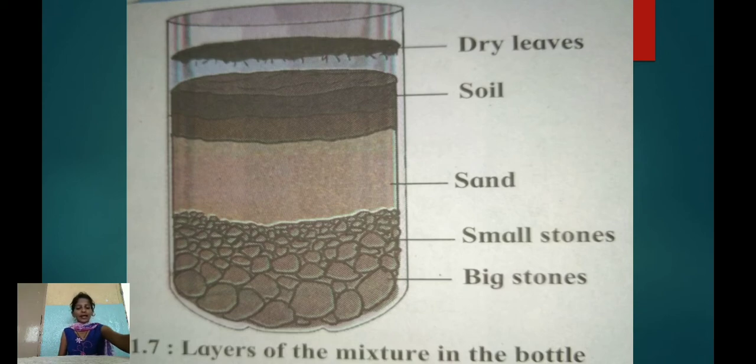Dry leaves form the topmost layer. Below that, layers of soil and fine sand can be seen, and the layer of small stones and big stones can be seen in the lower part of the bottle. The land on the earth also looks like this.